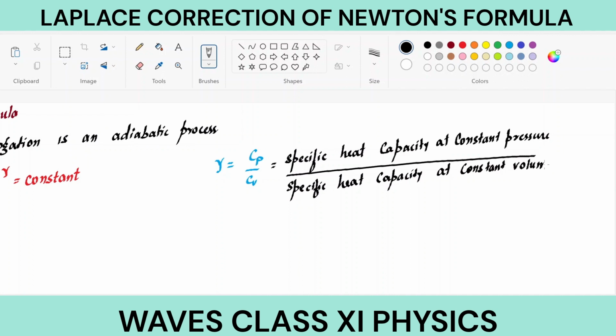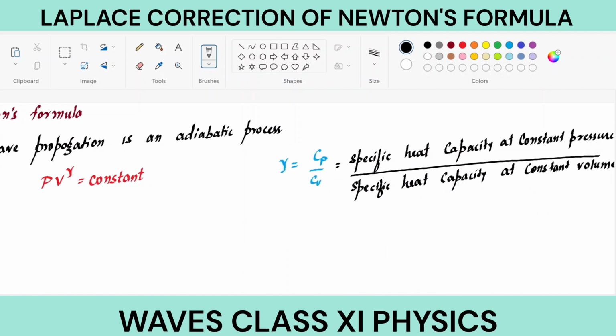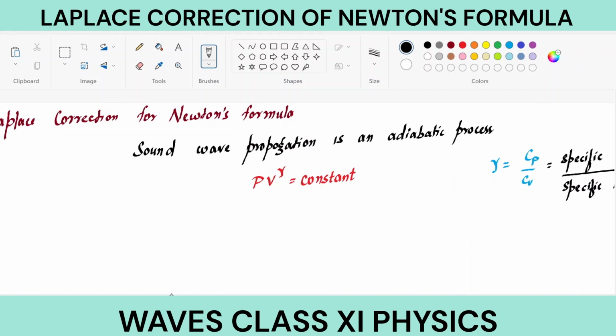We have learnt heat capacities already in thermal properties of matter. What is the mathematical relation of Cp? That we will do in thermodynamics. And this equation represents the equation of adiabatic process.